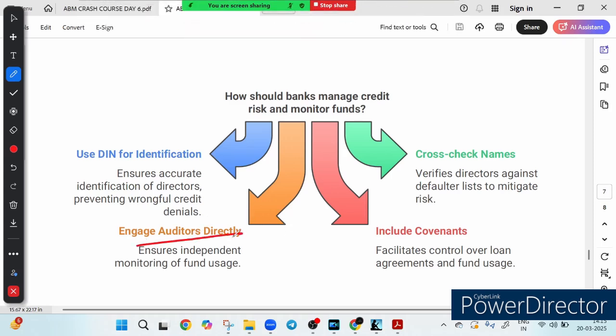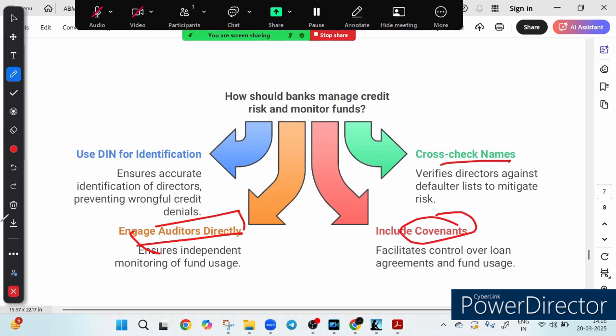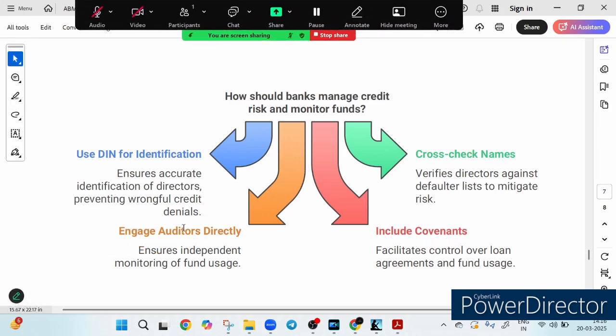Then you have to cross check the name, which means a bank should match director names against the defaulter list to reduce the chance of risk exposure. Also engage auditors directly, which means bringing in an independent auditor allows the bank to closely track how funds are used. And finally including covenants. What is a covenant? Basically adding a smart clause in the loan agreement to ensure tighter control over fund utilization. So in short, the RBI guidelines help banks stay vigilant, make informed lending decisions, and protect themselves from hidden risk. So that is all about it.